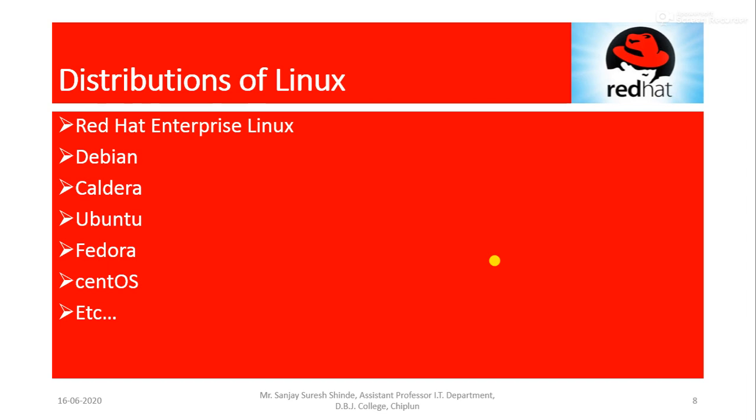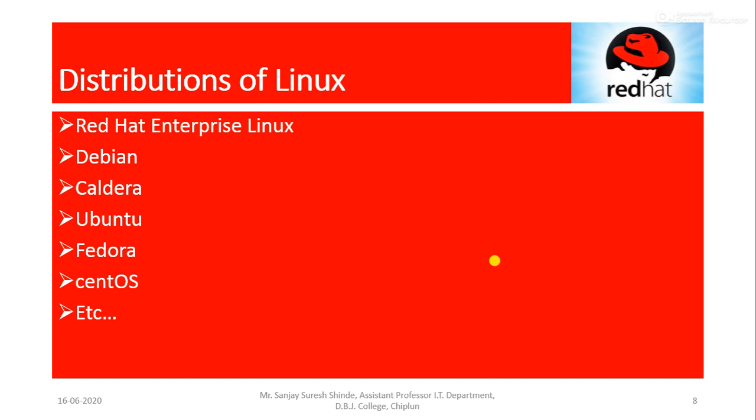Okay, so RHEL, Red Hat Enterprise Linux. RHEL is a universal distribution since it contains all the features of Linux. Actually, it is targeted at the commercial market, right? So Red Hat invented the RPM package, that is Red Hat Package Manager, to manage the software, means installing and uninstalling, so managing the software, right? Then Debian Linux mostly carries GNU. This was used as a non-commercial operating system. Then Caldera was initiated in 1997 for the commercial world, means only for commercial areas.